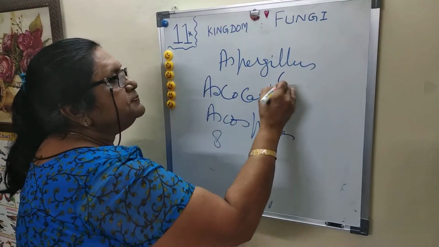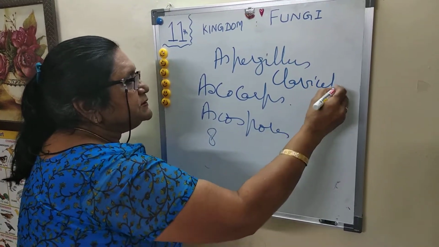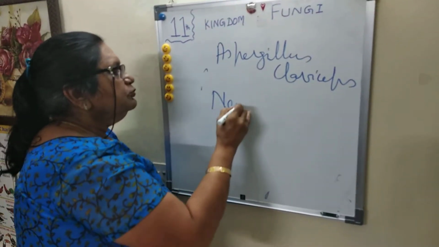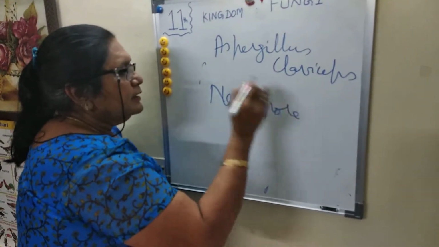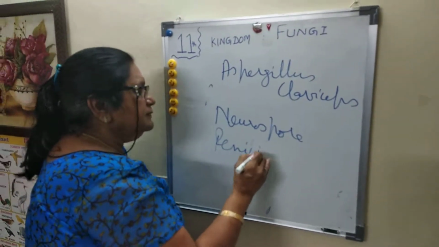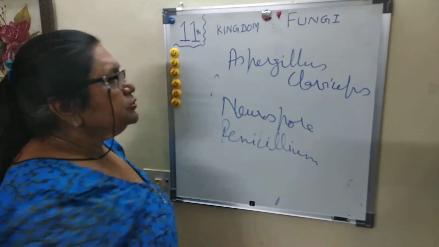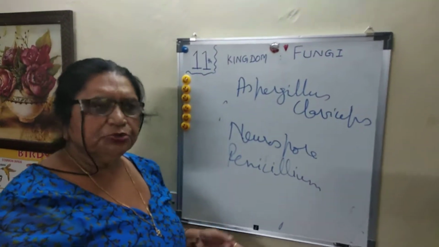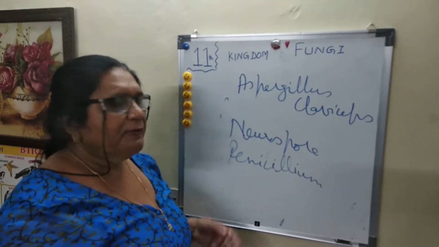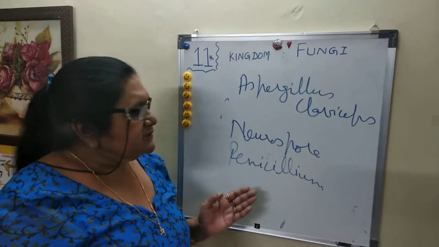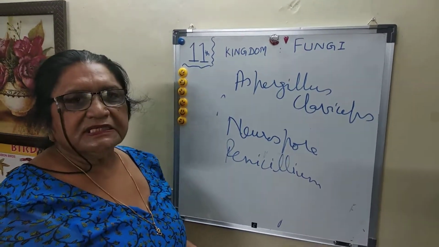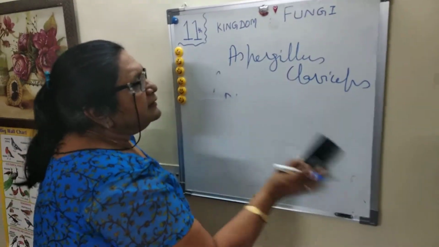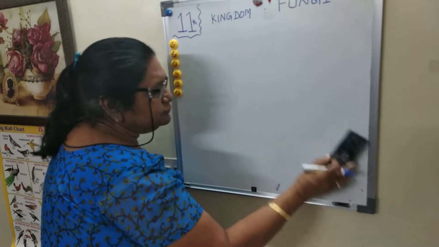Second, Claviceps, Neurospora, Penicillium. So Claviceps is used in drug formation, Neurospora is used as genetic material and in biochemical studies. Penicillium produces the antibiotic penicillin, which is very important. So Ascomycetes in general are useful in all ways, and they are also called the higher fungi.